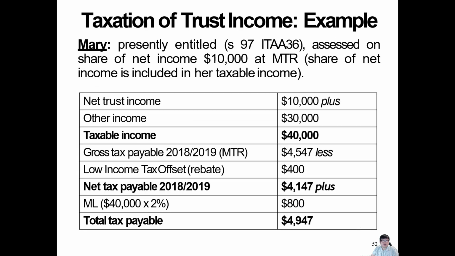So now let's see here. Mary is the normal person, the adult, with gross tax payable. She got 10,000, and she's also working another job. The total of her income is 40 grand, minus the tax rate and everything, and the Medicare levy. So this is just normal tax. The total tax payable here is going to be 4,947. Okay, normal tax rate.